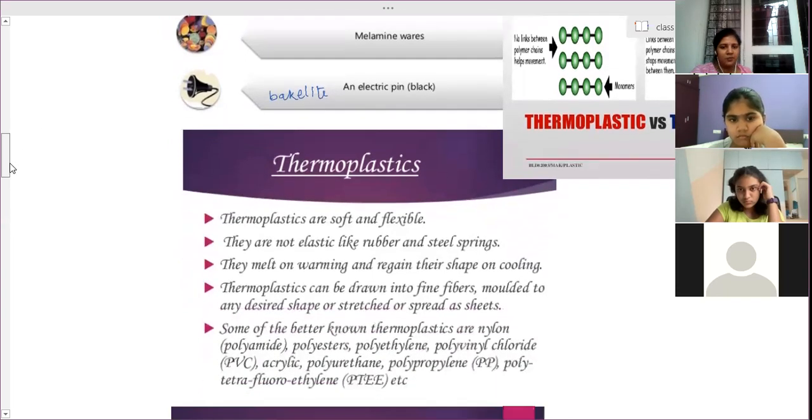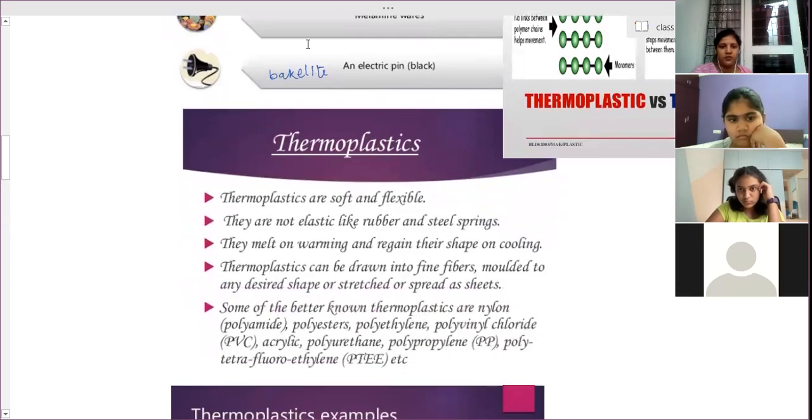They can be recycled many number of times. Here it is: thermoplastics are soft and flexible, not elastic like rubber or steel spring. They melt on warming and regain their shape on cooling.